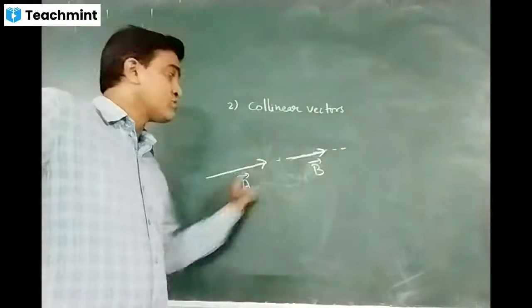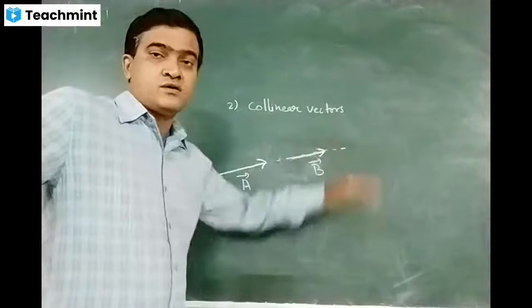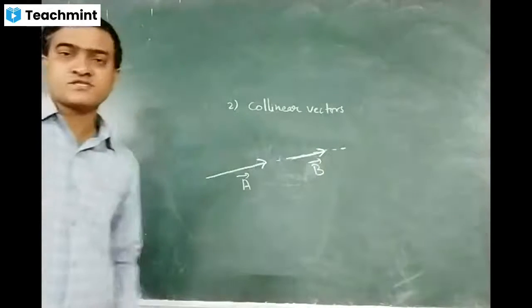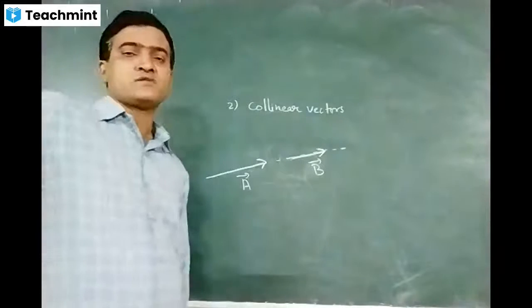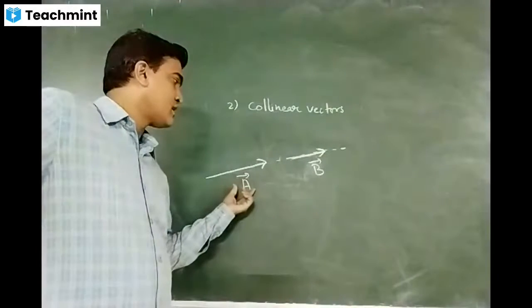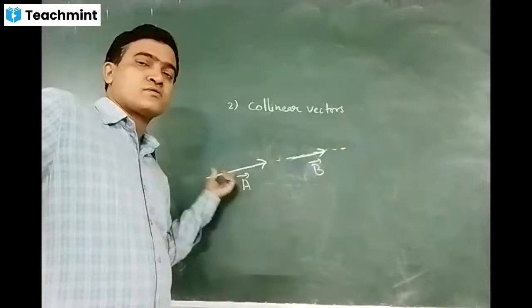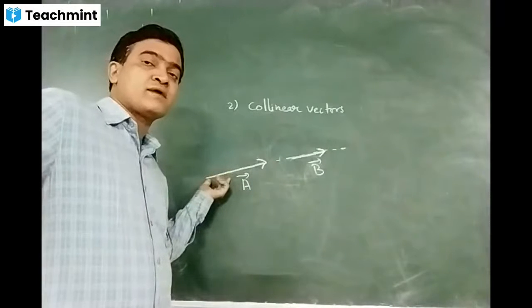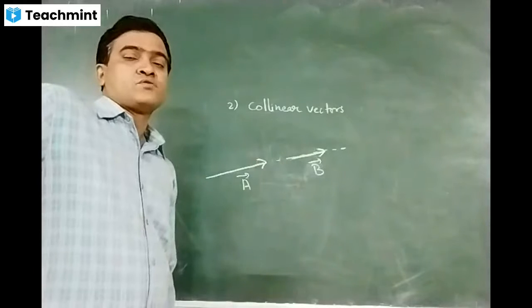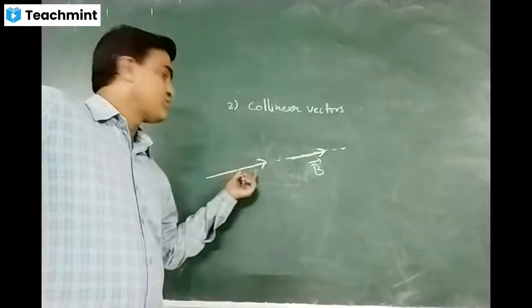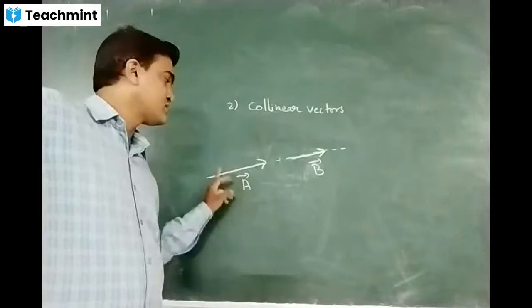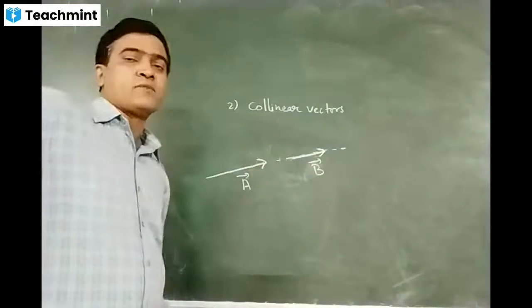But both vectors should be on the same line. Here I have taken A bar, which has greater magnitude when compared to B bar. If the length is more, its magnitude is more. So I can say that magnitude of A bar is greater than magnitude of B bar.